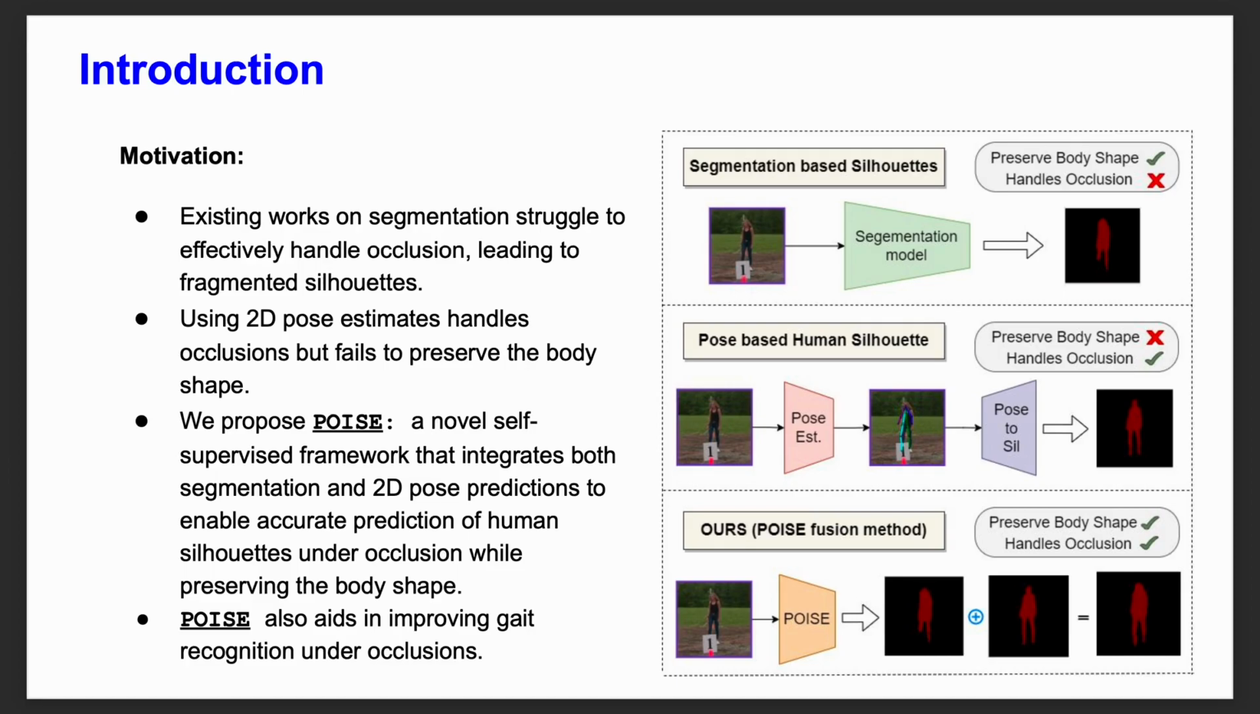POISE is a method that preserves the body shape as well as handles occlusions. POISE is a self-supervised framework that integrates the benefits of using a segmentation model as well as using anatomical guidance from the pose key points to extract robust human silhouettes under occlusions. We also show that POISE aids in improving gait recognition under occlusions.